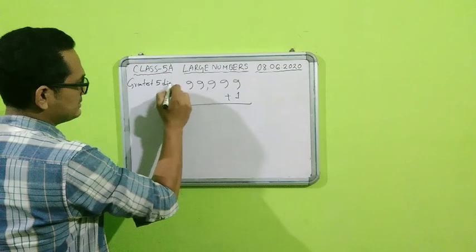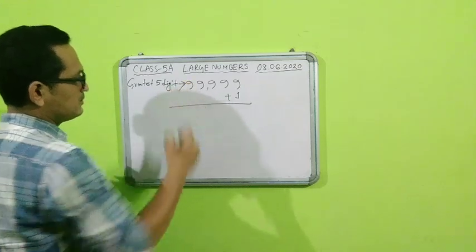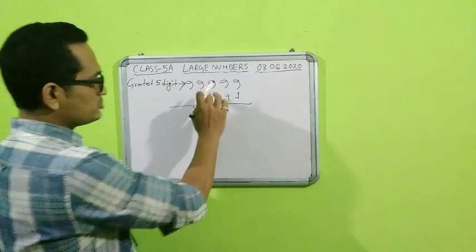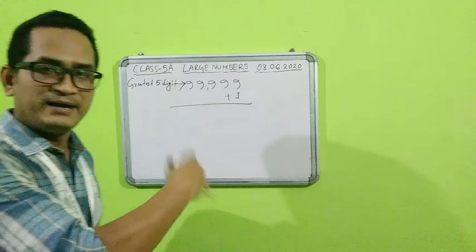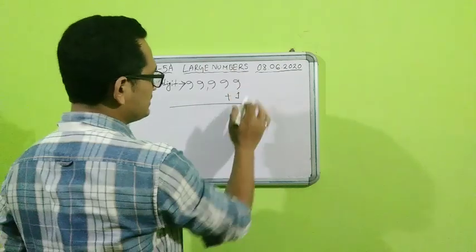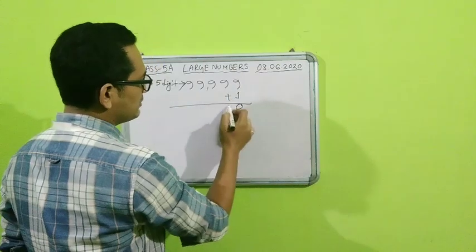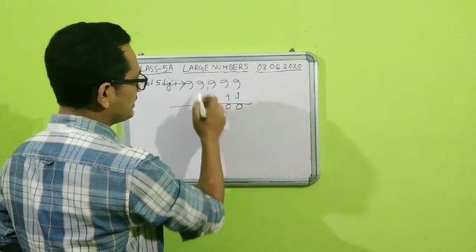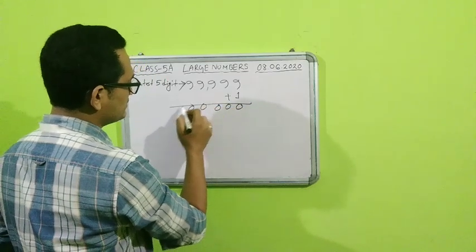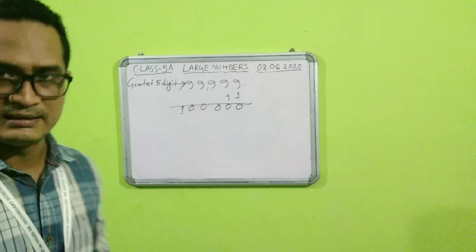It is the greatest 5-digit number, isn't it? So what will be the successor of this? If I add 1 with this, what will I get? 9 plus 1 is 10, then 9 plus 1 is 10, 9 plus 1 is 10, 9 plus 1 is 10, 9 plus 1 is 10. So finally we will get this.